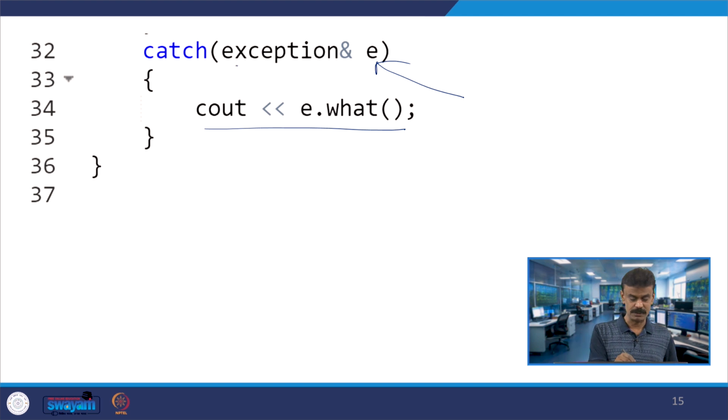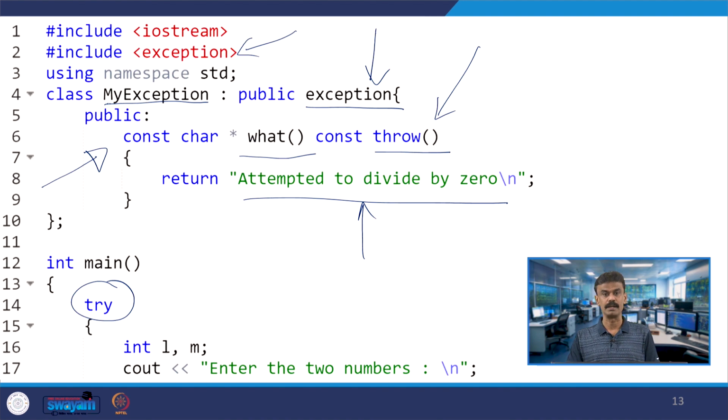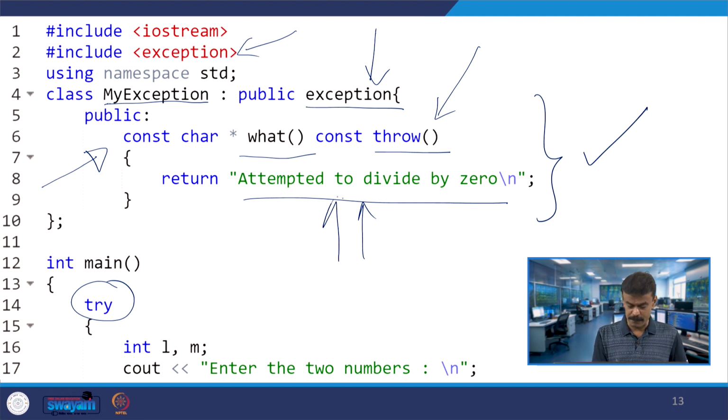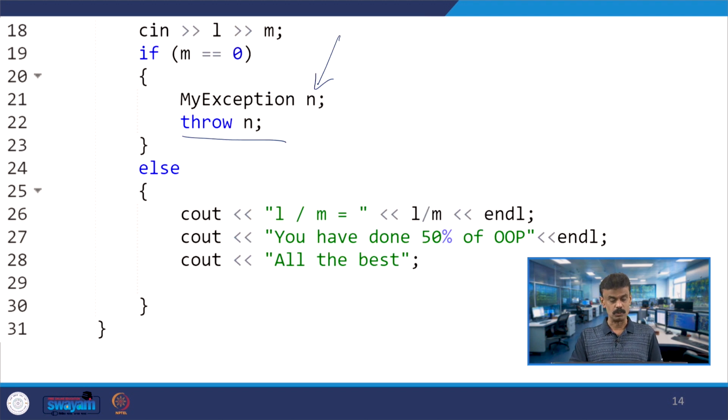This is under exception. So, this is the base class, the reference you are passing, and E is invoking what. When E is invoking what, this particular function will be called, and this will return "attempted to divide by 0". So, this will be returned. Okay. So, maybe before going further, we will test the case.